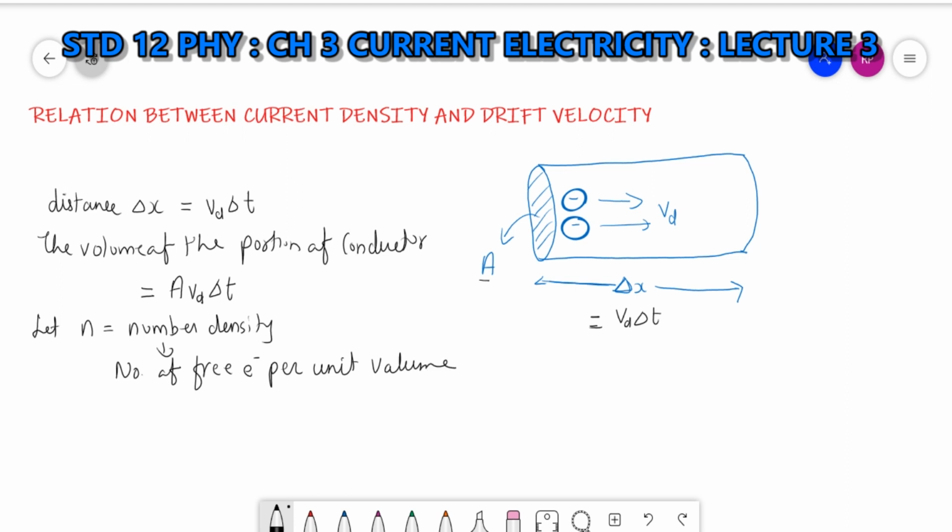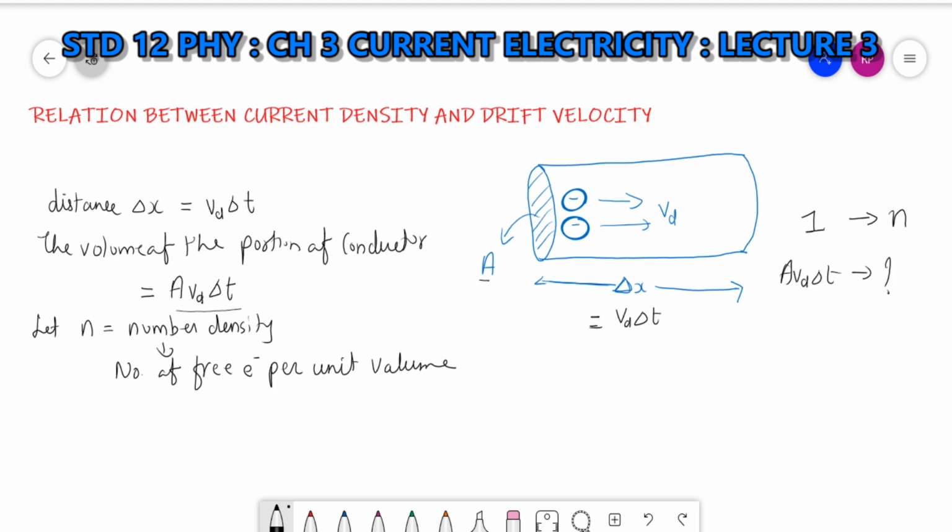Clear? What is small n? Number of free electrons per unit volume. Say unit volume means 1. When the volume is 1, the number of free electrons is n. But what is the volume here? A vd delta t.